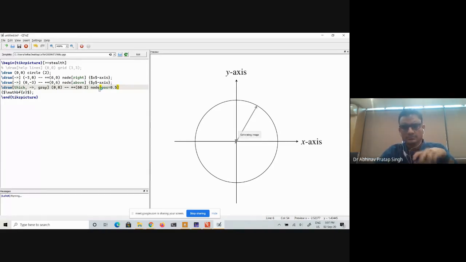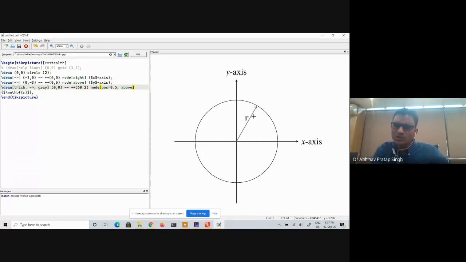As you can see, but I don't want my vector r to be here. I want it to be above that line. Okay, so what I will say is, I will say above. Okay, so it has appeared at this particular point.